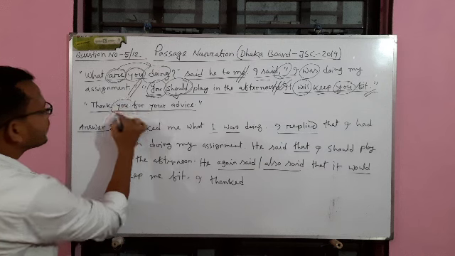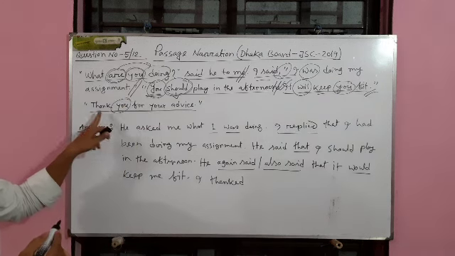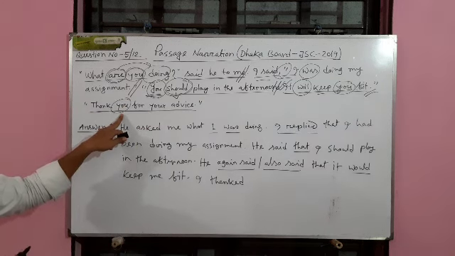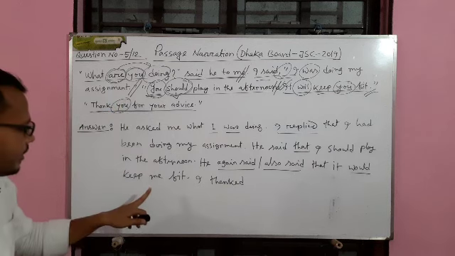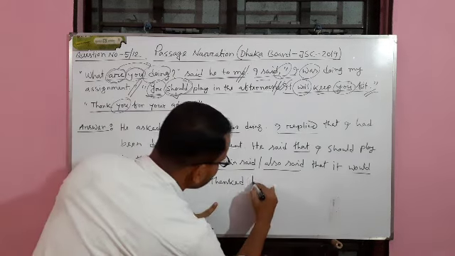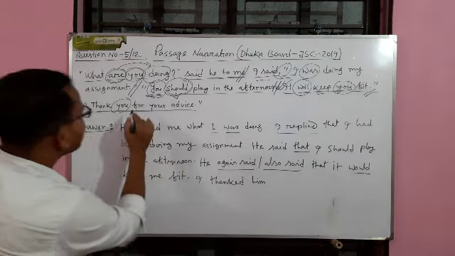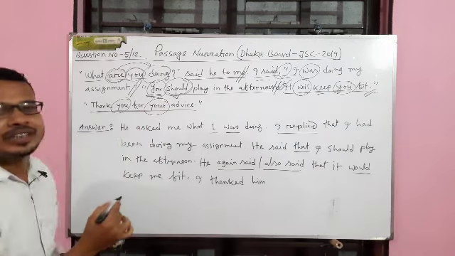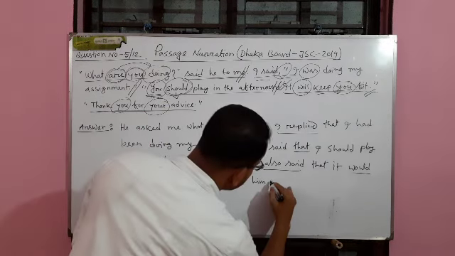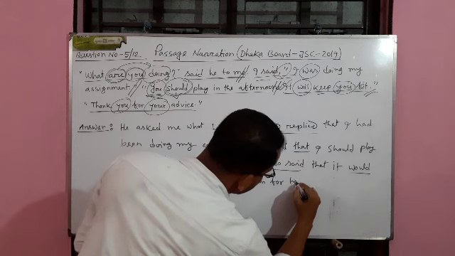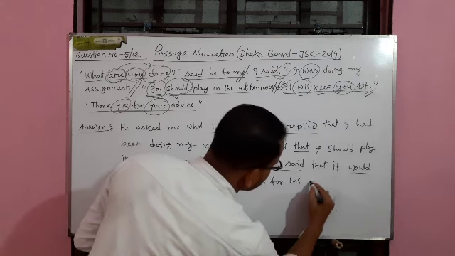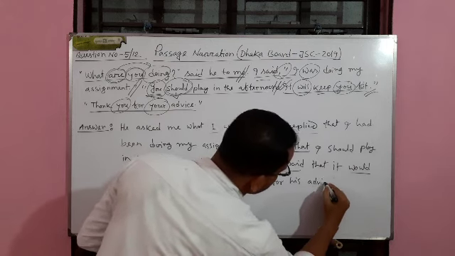You means he, I thank you, this you means he, that means I thanked him. For your means his, for his advice will remain unchanged.